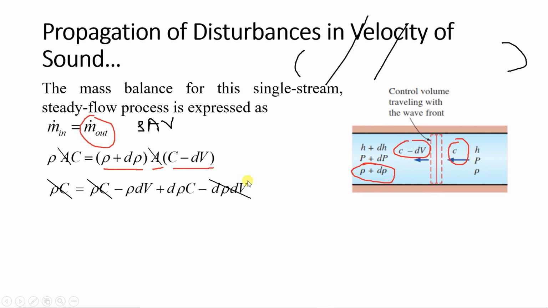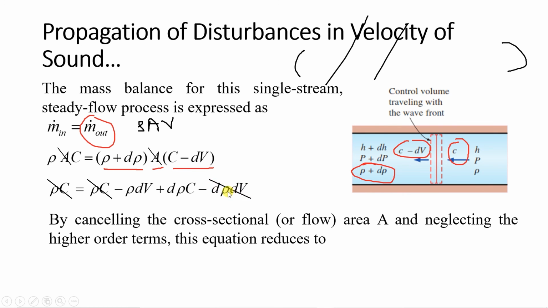Okay, very small velocity change, and this d rho is also very small. So this will be a second order term, we can neglect. Okay, so here you can see rho c and rho c will get cancelled. So by cancelling the cross section area, and then neglecting the higher order terms, what will be the equation?